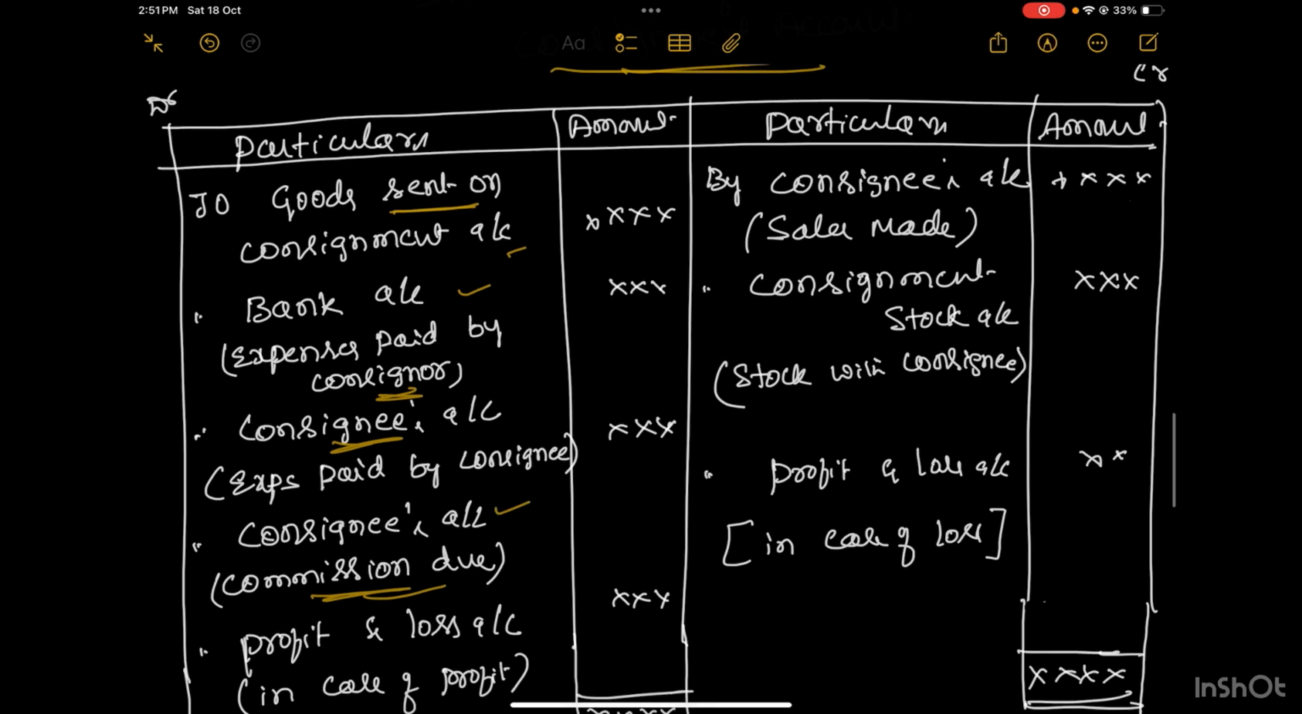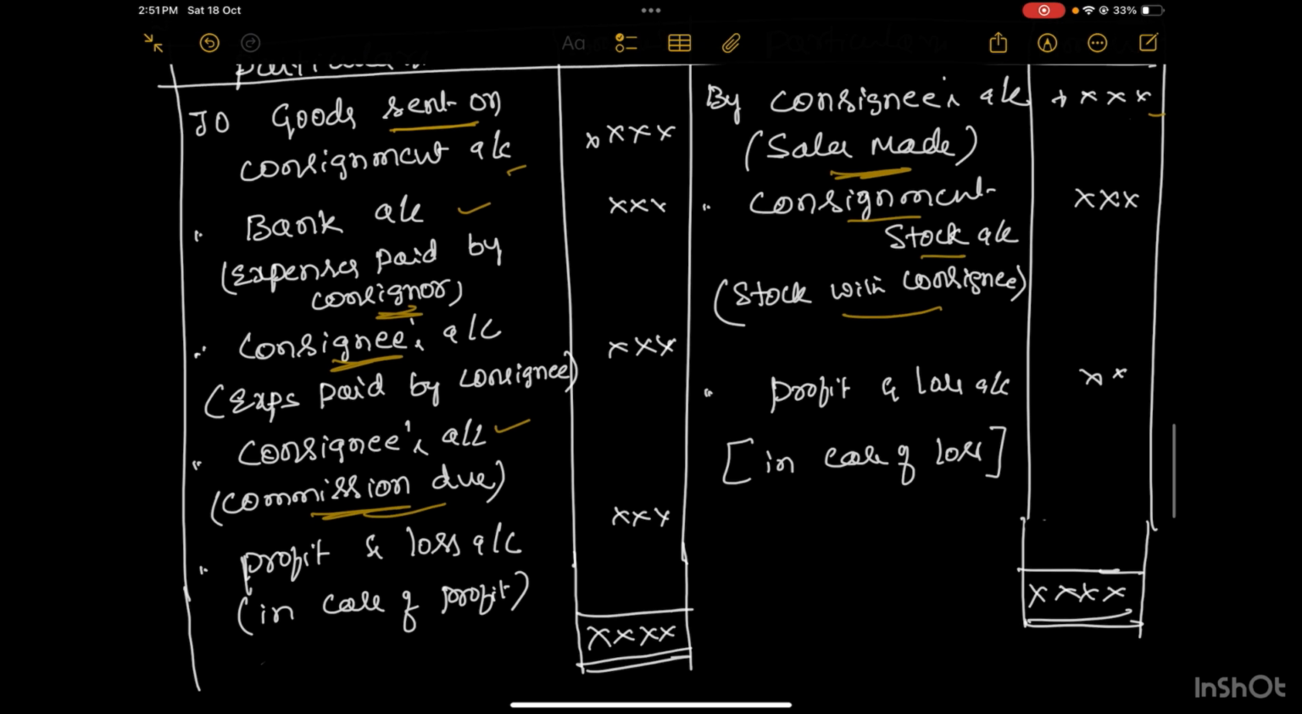And on the credit side, the total sales made by the consignee, so I'll record it in the name of the consignee only, consignee's account. And whatever stock is left out, that is to be treated as consignment stock and recorded on the credit side. So the difference may be profit or loss.